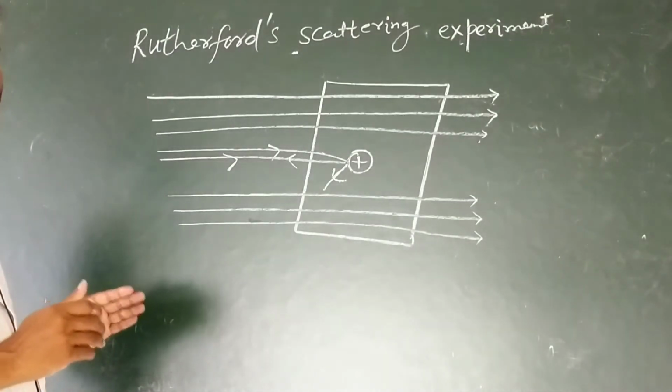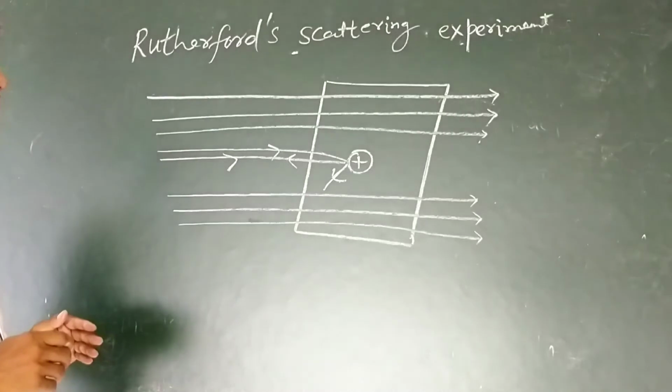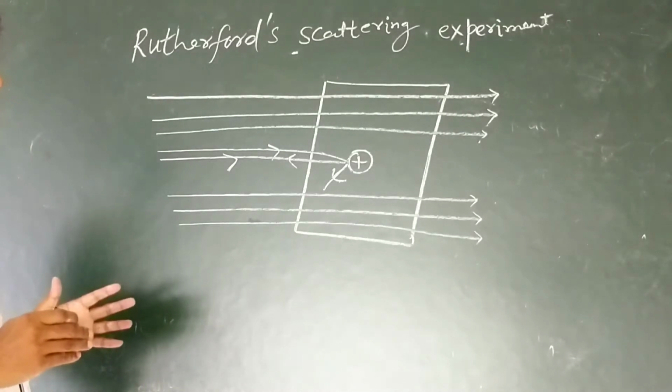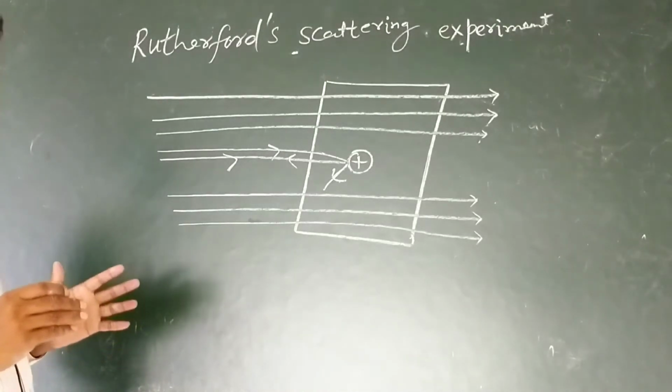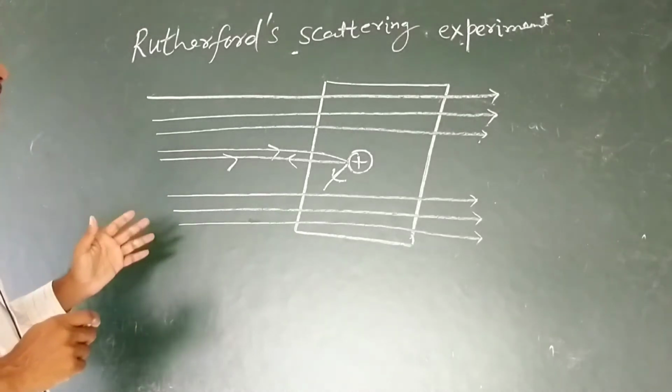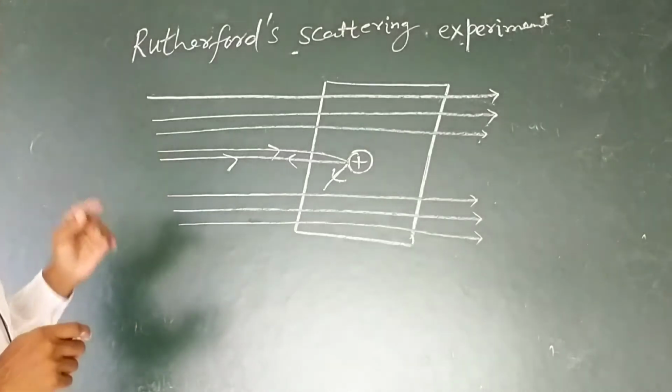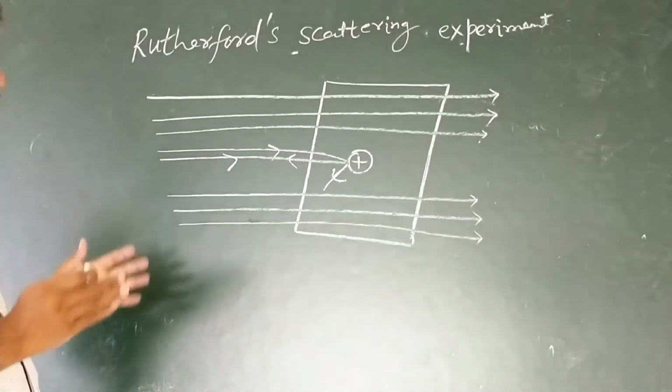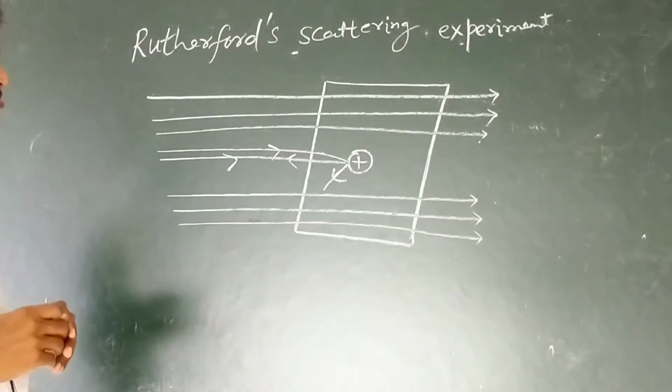In his other conclusion, Rutherford put forward his view that around the nucleus most of the places are vacant.